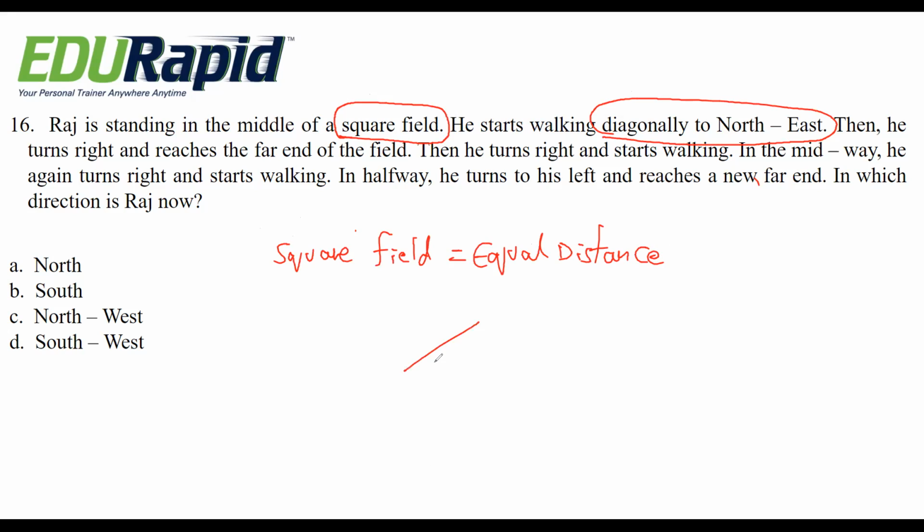He started like this, northeast. Then he turns right and reaches the far end in the field. This is the right turn. Okay, then he turns right and walks. Okay, in the midway, he again turns right and starts walking.